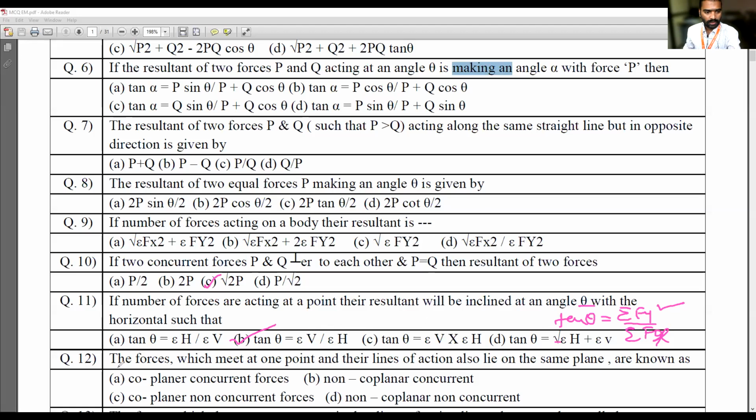Next one, roll number 31. Tell me the forces which meet at one point and whose lines of action also lie on the same plane are called as what? Roll number 32, can you tell me the answer? Coplanar concurrent forces. Coplanar means same plane. He has given that the lines of action lie on the same plane, so it is coplanar. And all are meeting at one point, which means concurrent forces. Okay.